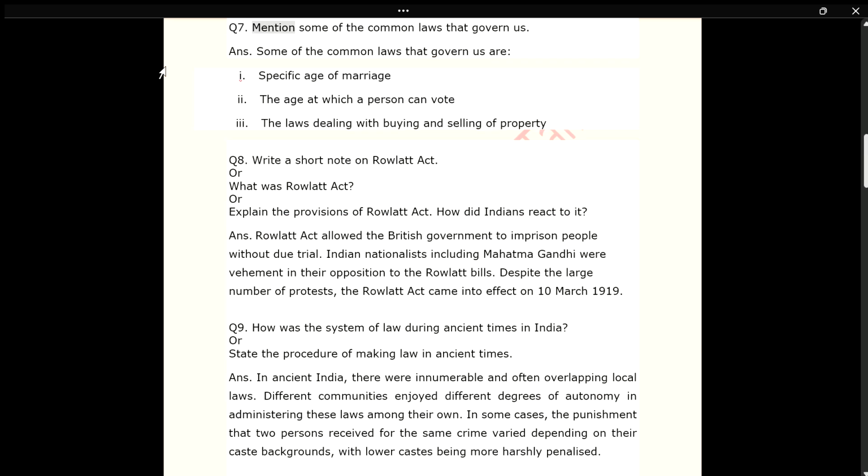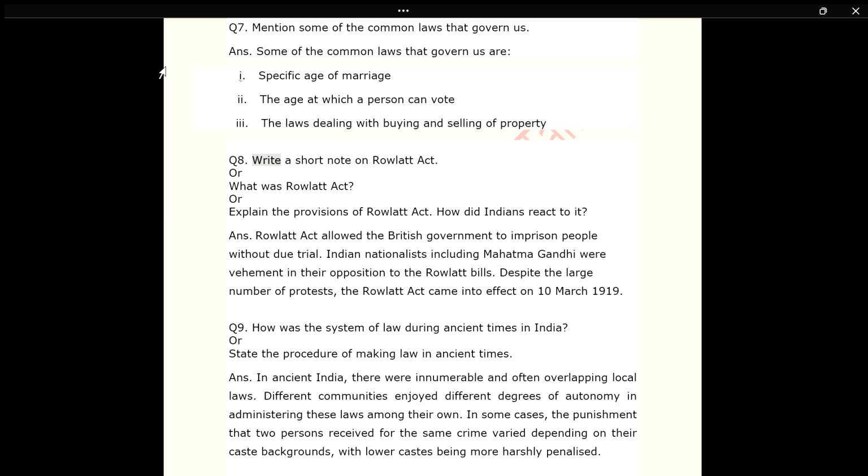Q7. Mention some of the common laws that govern us. Ans. Some of the common laws that govern us are: 1. Specific age of marriage. 2. The age at which a person can vote. 3. The laws dealing with buying and selling of property.